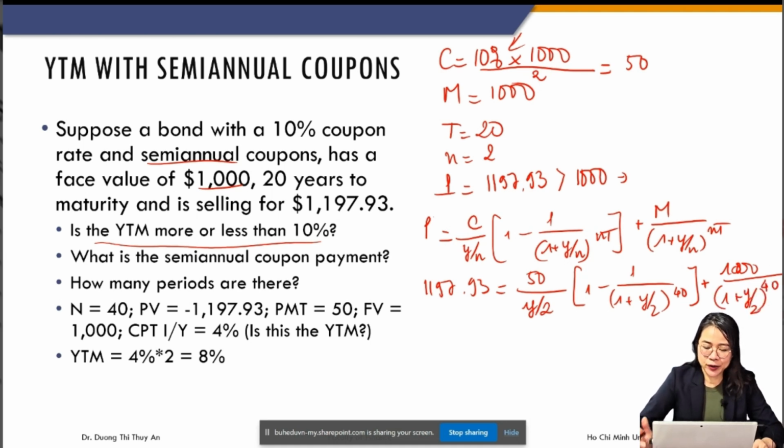Please solve this equation and then you get the YTM is 8%. See, it's smaller than the coupon rate because the bond is selling at a premium. This means you are earning at a rate greater than the discount rate.